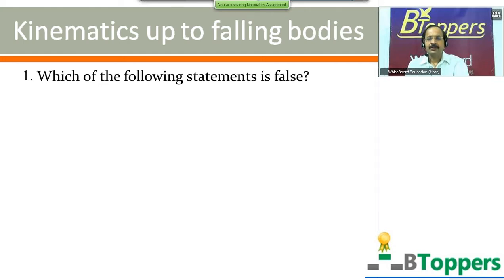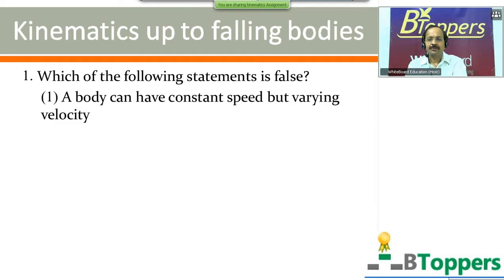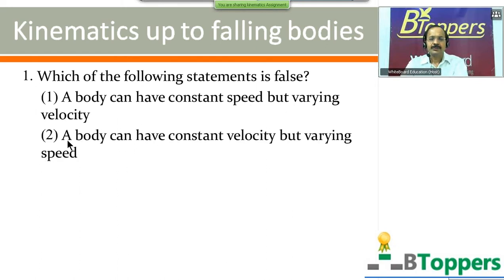See the first question. Which of the following statements is false? Statement 1: A body can have constant speed but varying velocity. Statement 2: A body can have constant velocity but varying speed.